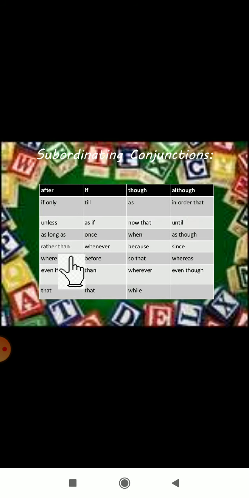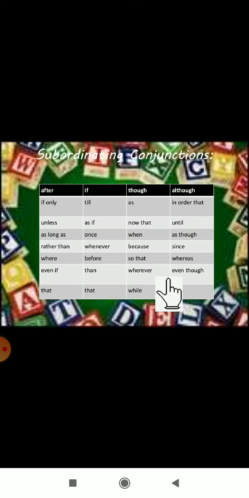We can say as if, now that, until, as long as, once, when, as though, rather than, whenever, because, since, where, before, so that, whereas, even if, then, wherever, even though, that or while. So these all are called subordinating conjunctions.